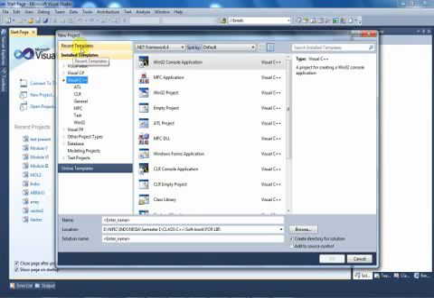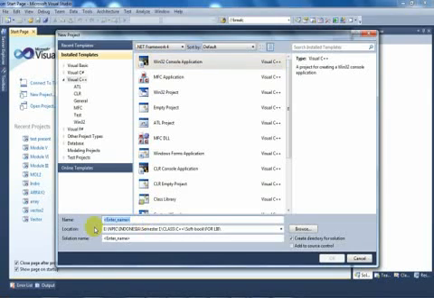For the recent templates like this, we just click on Visual C++, and then we click on Win32 Console Application, and after that we input a folder name like introduce project.